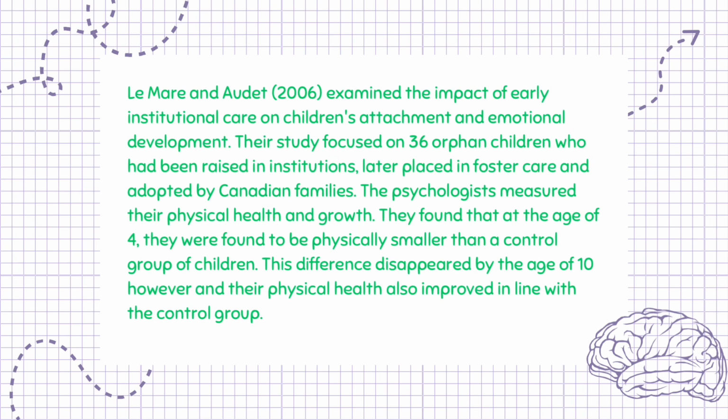Lemaire and Audet, 2006, examined the impact of early institutional care on children's attachment and emotional development. Their study focused on 36 orphan children who had been raised in institutions, later placed in foster care and adopted by Canadian families. The psychologists measured their physical health and growth. They found that at the age of 4, the children were physically smaller than a control group of children. This difference disappeared by the age of 10, however, and their physical health also improved in line with the control group.